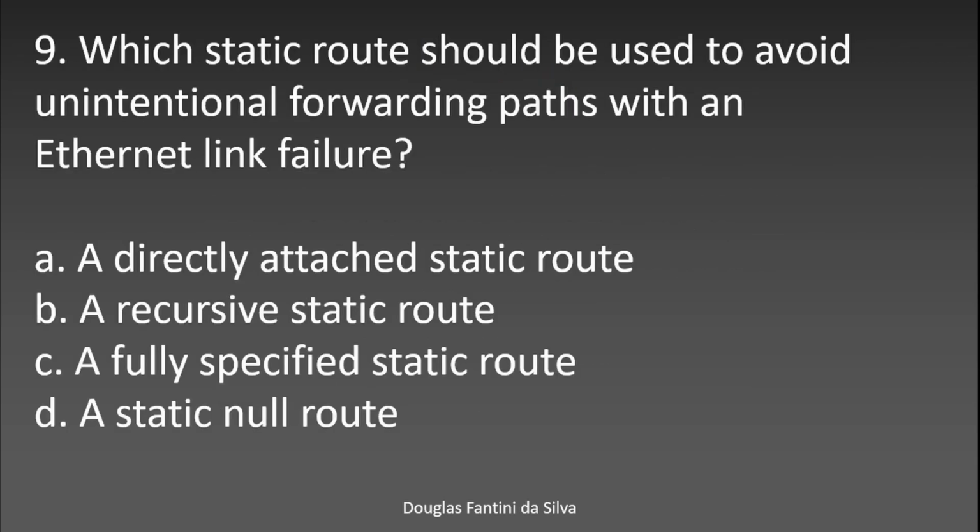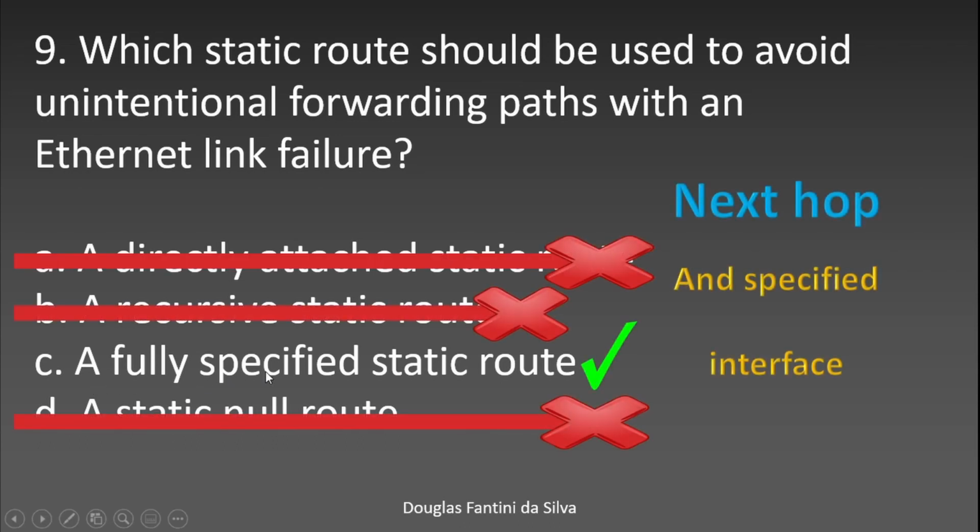Okay. Number 9. Which static route should be used to avoid unintentional forwarding paths with an Ethernet link failure? Okay, what is the question here? You're going to configure some static route, but what is this static route for? To avoid unintentional forwarding paths. You have to configure a specific route, a fully specified static route, as a floating route, as a secondary, as a backup.